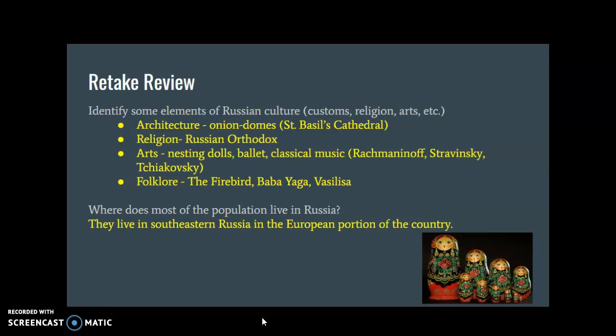Okay, where does most of the population live in Russia? Most of the population lives in the southeastern portion of the country in the European portion of Russia. So it's going to be on the European side of the Ural Mountains, is what you're thinking about.